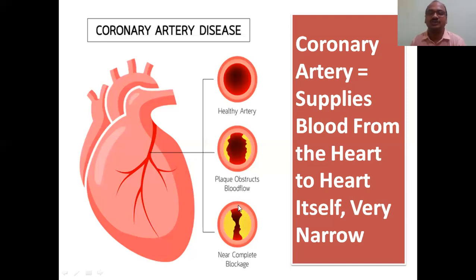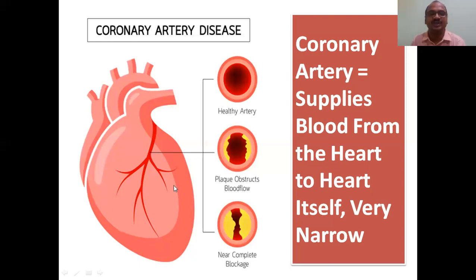It is almost completely blocked, and the opening area is very thin, so the flow of blood is very difficult. Suppose at this point, see my cursor, there is a blockage. What happens? All the remaining branches will not get blood. All the blood will flow up to here, but from here it will not flow. So this entire heart tissue will die.